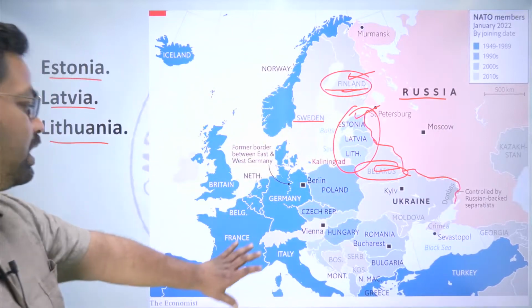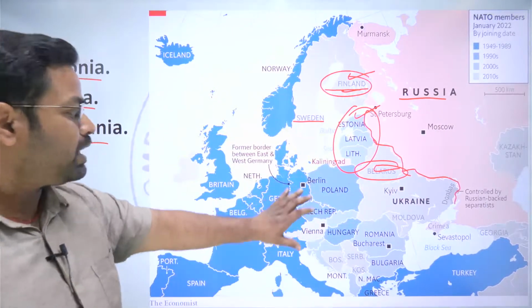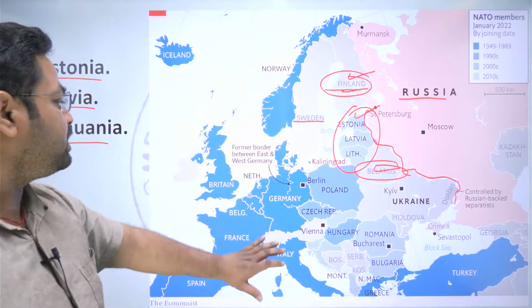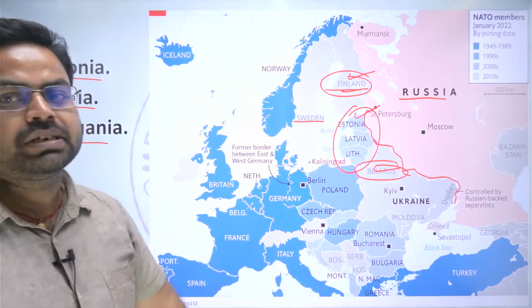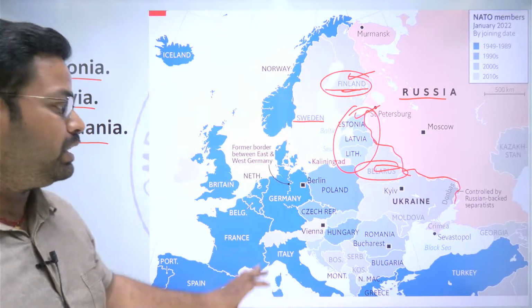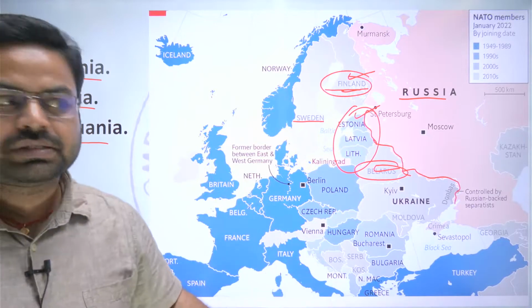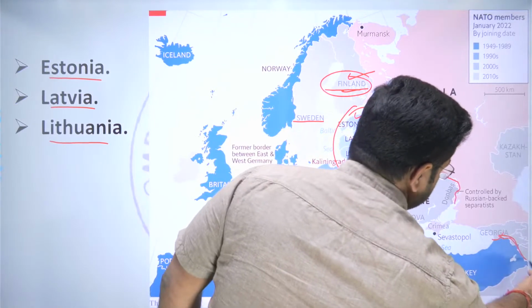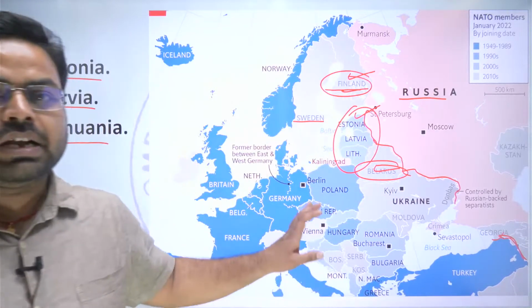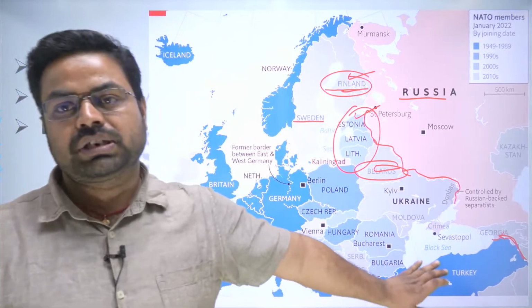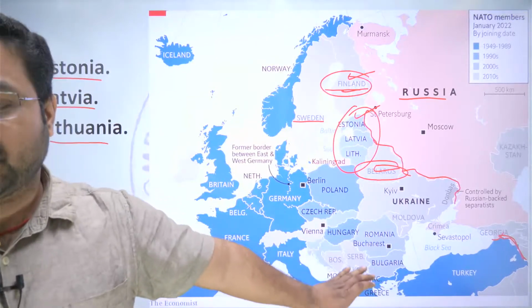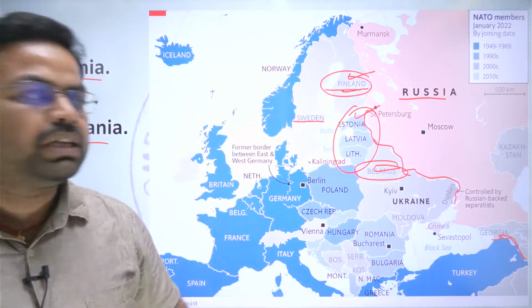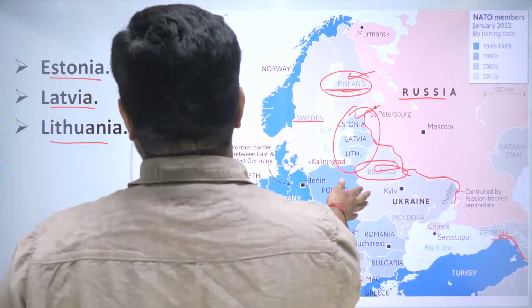And as we see here on the map, all the major countries and even the smaller countries are part of NATO, and that is why Russia feels threatened. Even in the Black Sea region, Turkey is a founding member of NATO, and from there also Russia can be attacked quite easily using missiles.